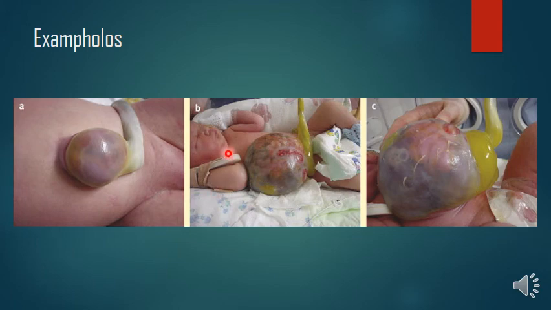One more clinical condition is exomphalos. So what is this exomphalos? When the primitive midgut loop fails to re-enter the abdominal cavity from the physiological umbilical hernia, a bulky mass is found in the umbilical cord at birth. So this condition is known as exomphalos, and here it is covered by the amnion. Okay, the amnion is covering this midgut loop here. So this is exomphalos.